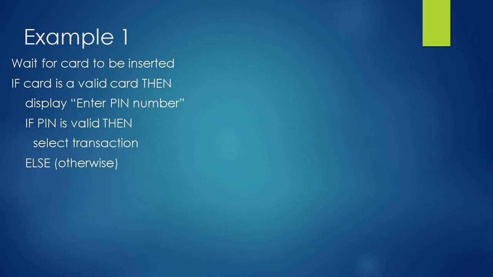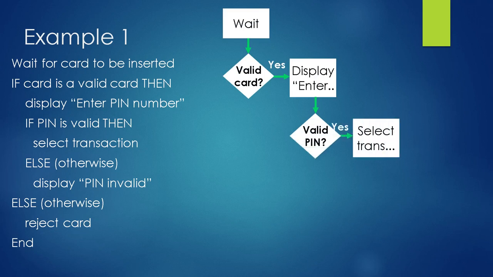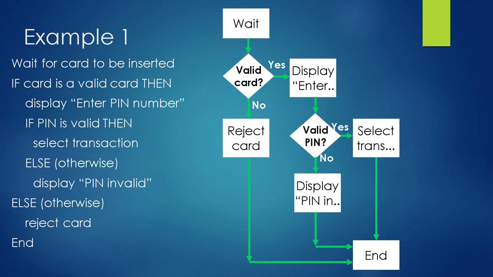If the PIN is not valid, it is going to display the message, PIN is invalid, and it will reject the card. For this particular example, this is how the flowchart for this particular problem is formed.